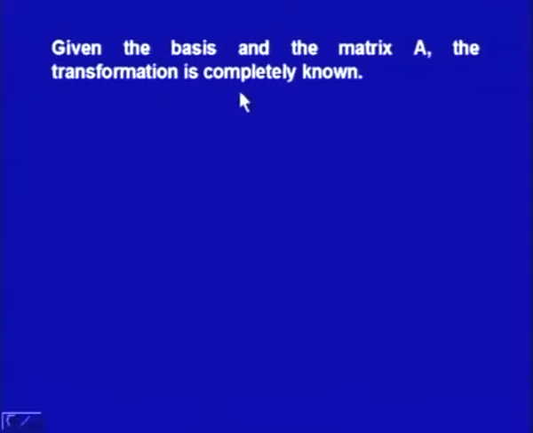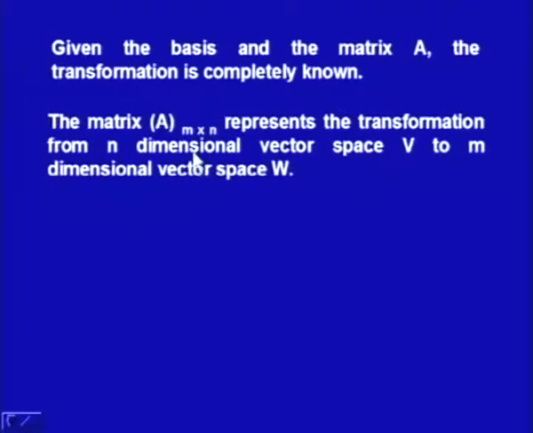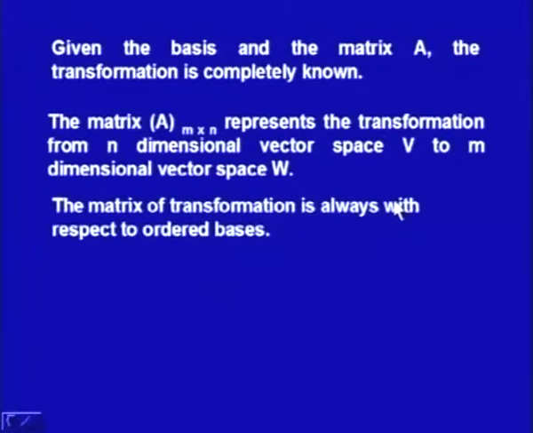So given the bases and the matrix A, the transformation is completely known. The matrix A will be an m by n matrix. Why? Because we have n vectors, so we are going to have n columns, and in each column there will be m entries, so A is m by n, with m rows and n columns. So this represents a transformation from an n dimensional vector space V to an m dimensional vector space W.